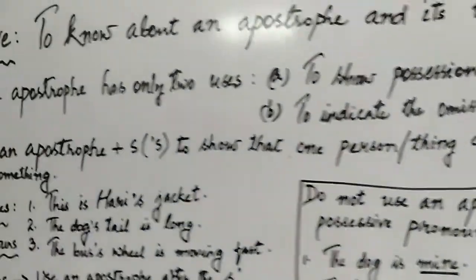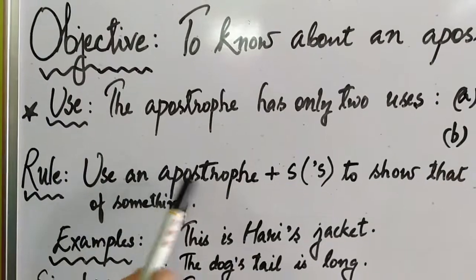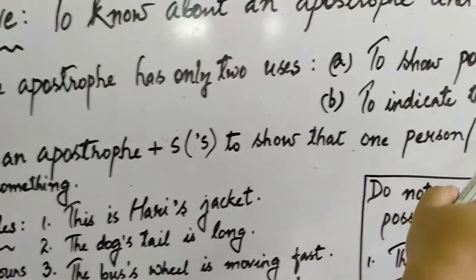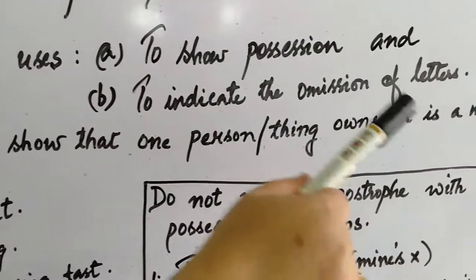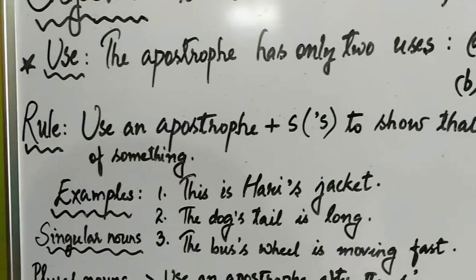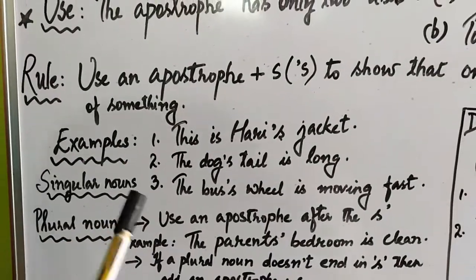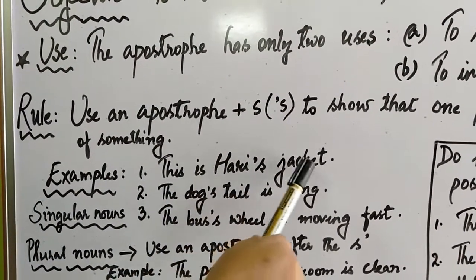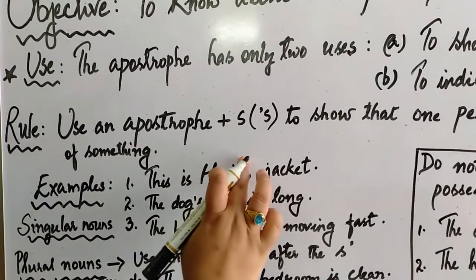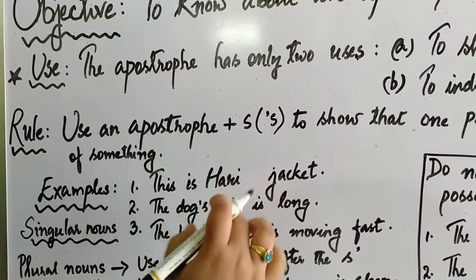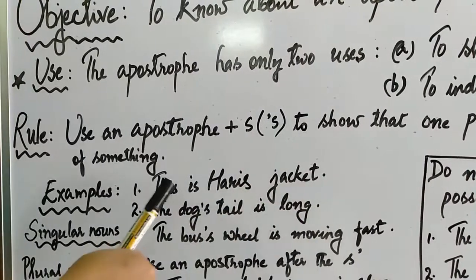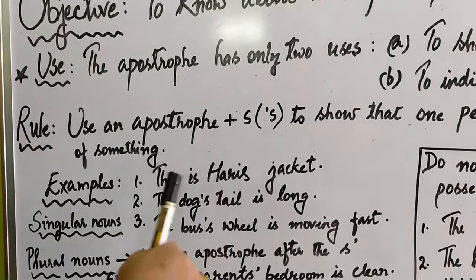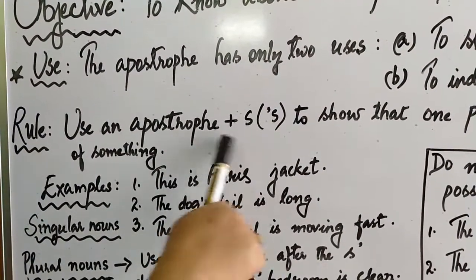So let us see the rule. We have to use an apostrophe plus S to show that one person or thing owns or is a member of something. For example, just take these examples here, you'll be able to understand it better. If I say this is Haris jacket, if I remove this apostrophe and if I write like this is Haris jacket, it would be incorrect. Right? This is wrong. It shows me the plural form of Hari.